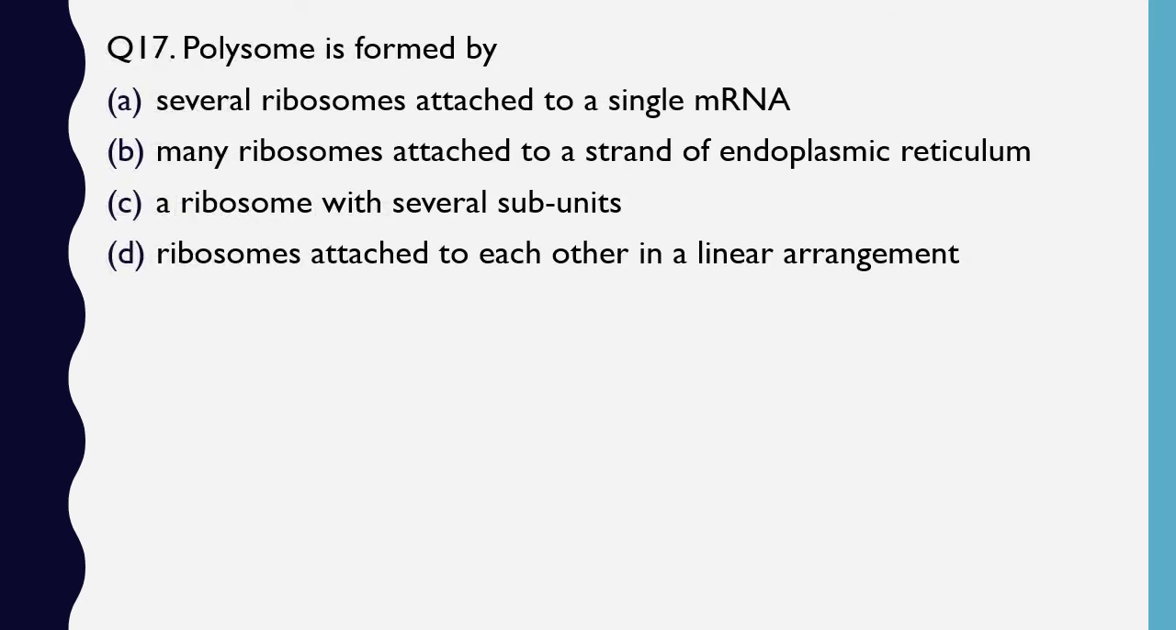Question number 17. Polysomes are formed by several ribosomes attached to a single mRNA, many ribosomes attached to a strand of endoplasmic reticulum, a ribosome with several subunits, ribosomes attached to each other in a linear arrangement. So the correct answer is option A. Polysome is formed by several ribosomes that are attached to a single mRNA.